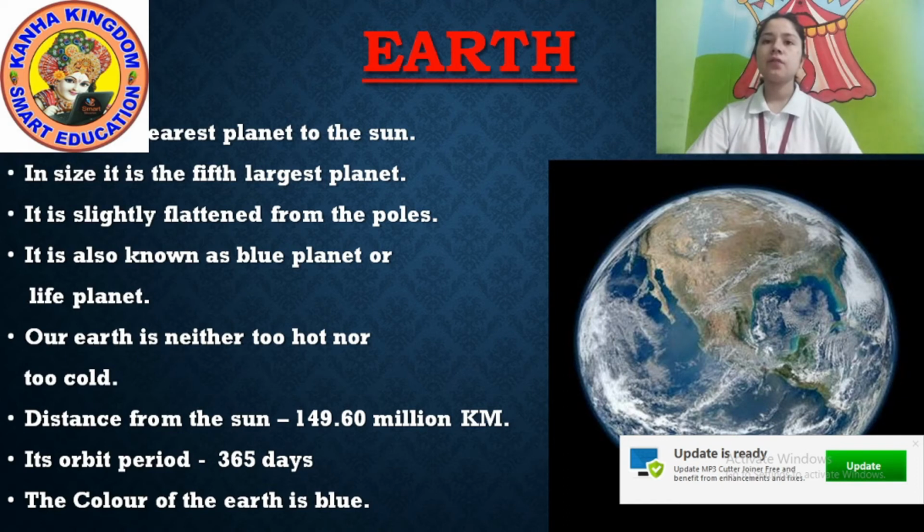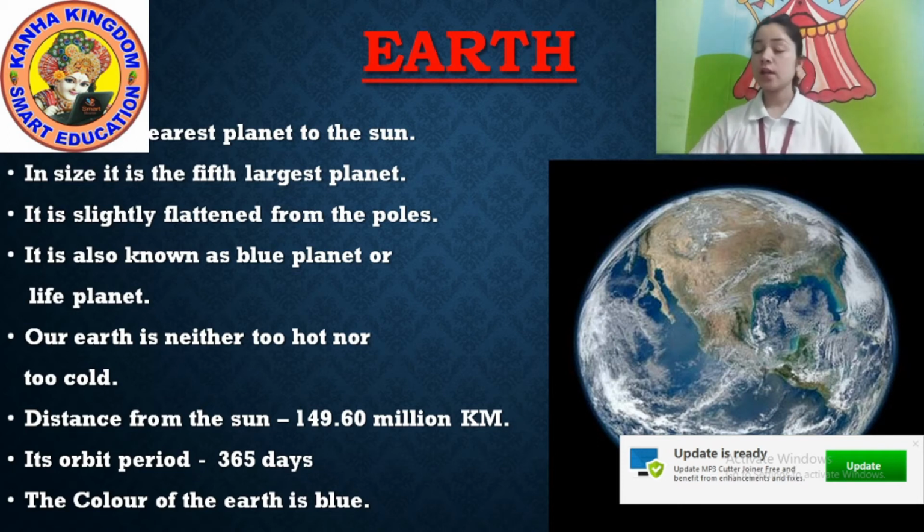Okay, it is slightly flattened at the poles. I already told you that at the North Pole and South Pole it is a little flattened, and at the middle it bends a little outward. That's why it is in a spherical shape. So it is also known as the blue planet or light planet.